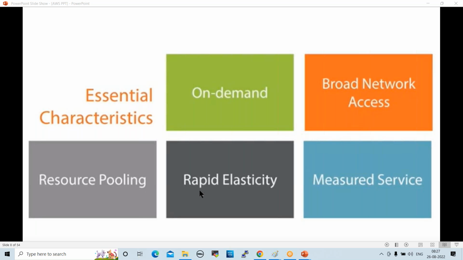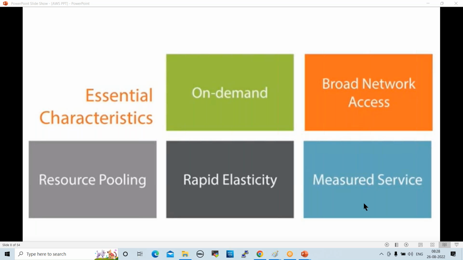Next one, rapid elasticity. What is this? Whatever resources we are using in cloud are elastic. We can increase the resources or decrease the resources with a single click. For example, I'm working on some database server, and in the middle of the activity, the server is giving some performance issue. On the fly, we can increase the server resources with a single click, right? Even if you want to decrease the resources, you can simply do it with a single click, which is nothing but rapid elasticity, right?